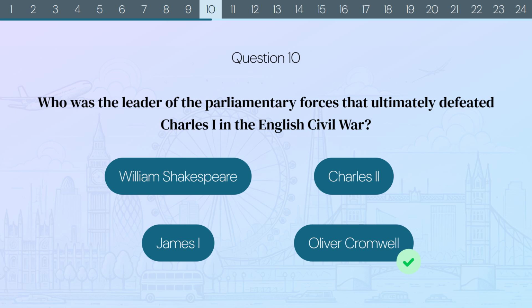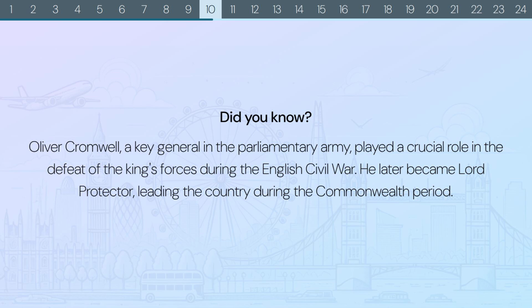The correct answer is Oliver Cromwell. Did you know? Oliver Cromwell, a key general in the Parliamentary Army, played a crucial role in the defeat of the King's forces during the English Civil War. He later became Lord Protector, leading the country during the Commonwealth period.